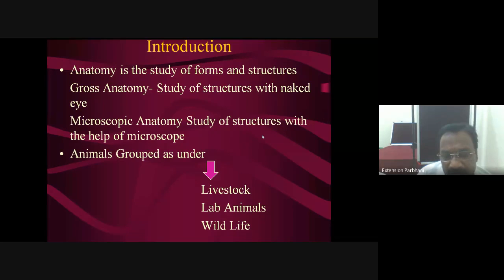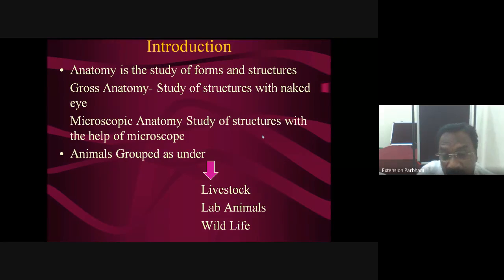Then another thing I want to clear here: whatever species are there, livestock species or lab animal species or wildlife species, each and every organ of the body is differentiated on gross anatomical grounds from another species. This is basic.